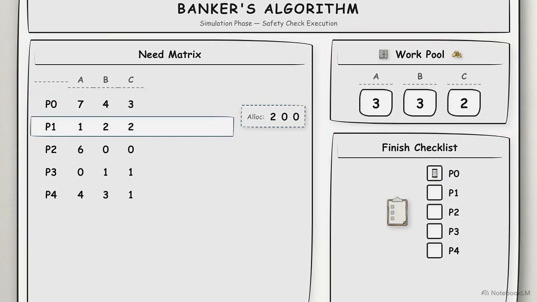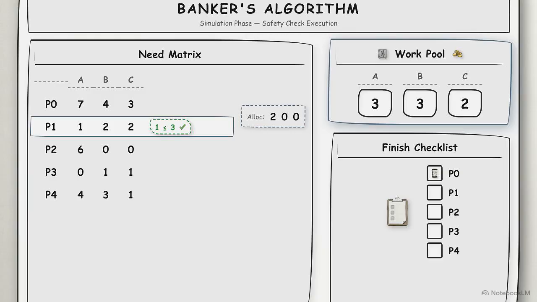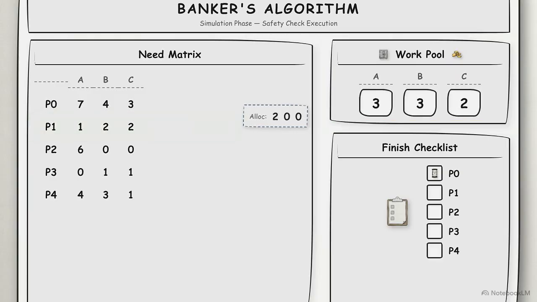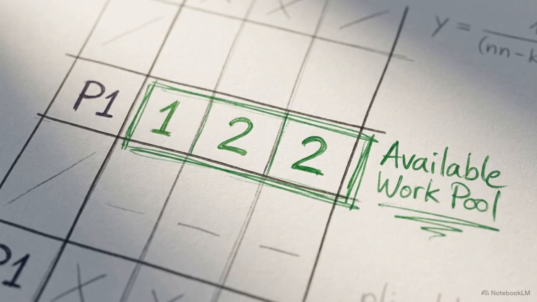Evaluating P0, its need of 743 exceeds the work pool. The math fails, so it's marked unsafe to execute. The algorithm drops to P1. Its need of 122 fits cleanly inside the available work pool. Here is the core mechanism. The OS simulates completion instead of executing.